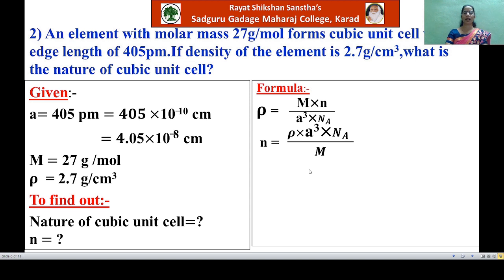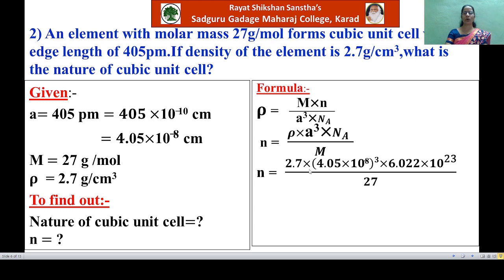You will get Z is equal to rho into a cube into N A divided by M. By inserting the values of all the parameters in this formula and doing the calculation with the help of a log table, you will find the answer as 4.000.